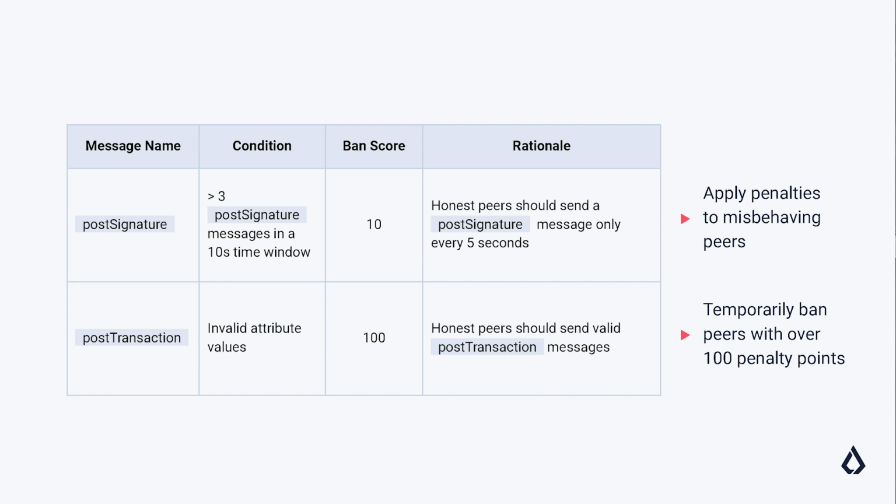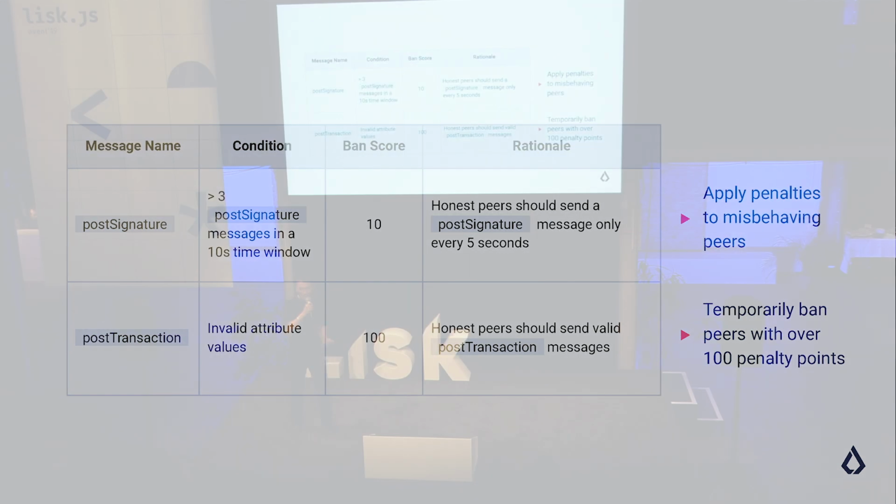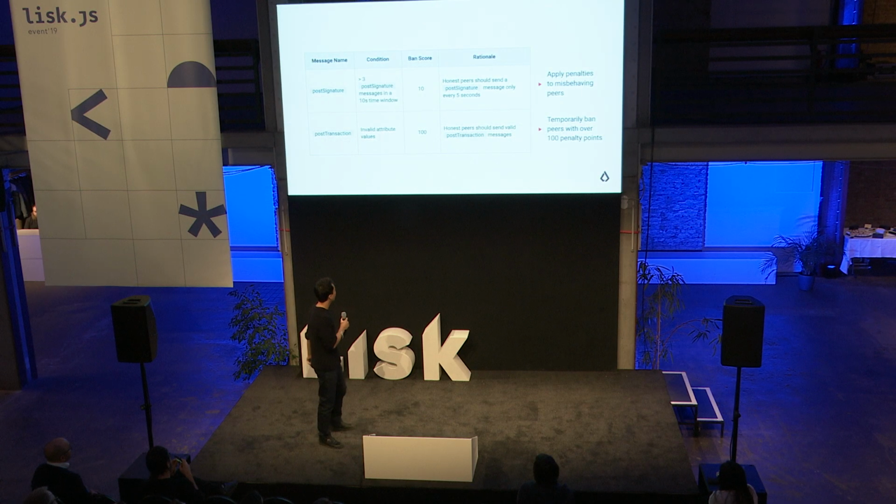we penalize that node for 10 points. And the second message up here is post-transaction. If a node or anybody on the network sends a post-transaction message with invalid data, we will penalize them for 100 penalty points, and that effectively bans that node from our node for a period of 24 hours.